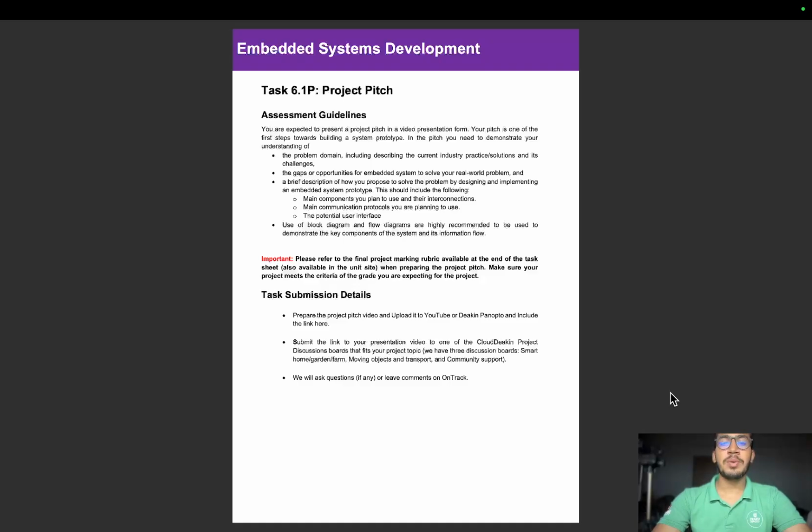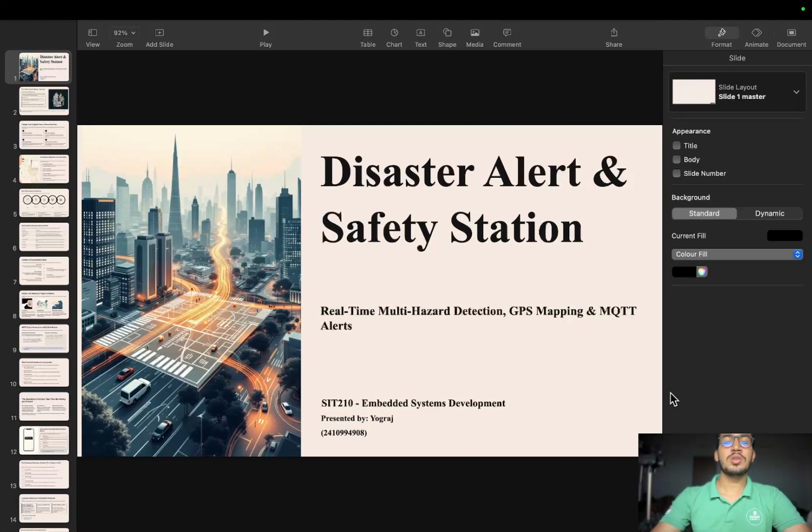Today I am demonstrating my task 6.1P, which is a project pitch, in which I am pitching my project, the Disaster Alert and Safety Station. The system detects floods, fires, and earthquakes. It shows live alerts on the map, sends those alerts over the internet using MQTT, and pushes SMS to the responders. I will explain how it works.